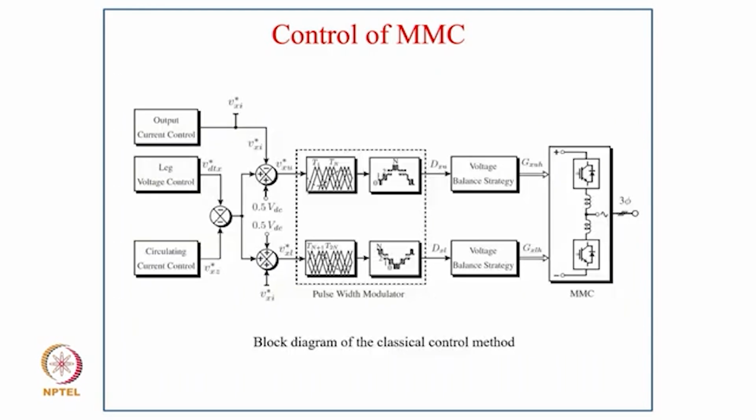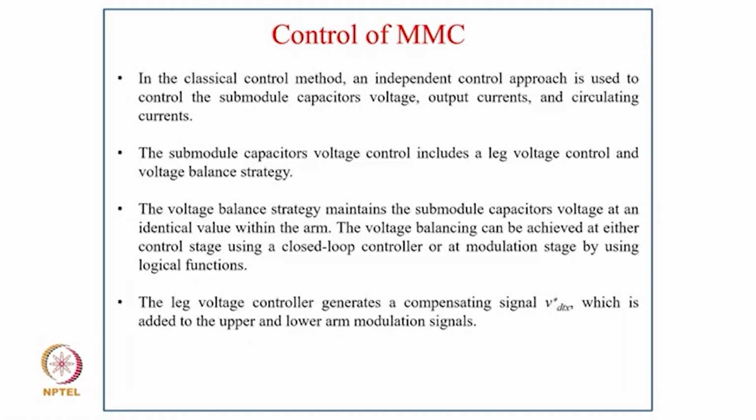Then the typical diagram of classical control, where we have output current control, then leg voltage control and circulating current control, and from these the signals go to the modulation block with comparison, and then you get the output. Then we have a voltage balance strategy, giving the gate signal for the MMC.